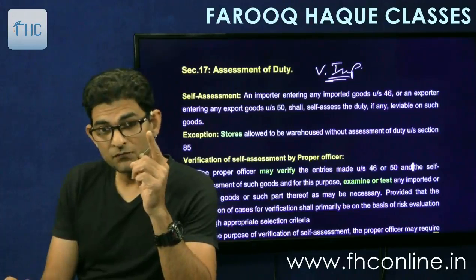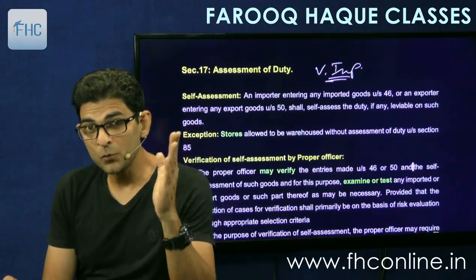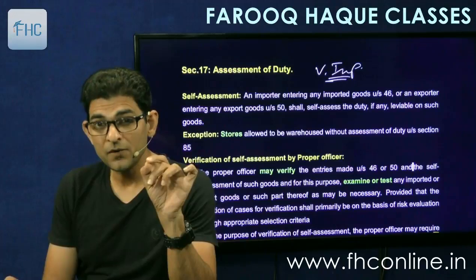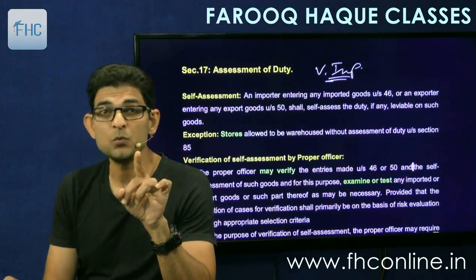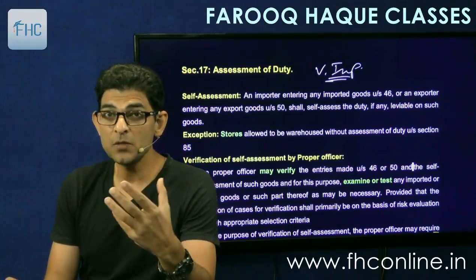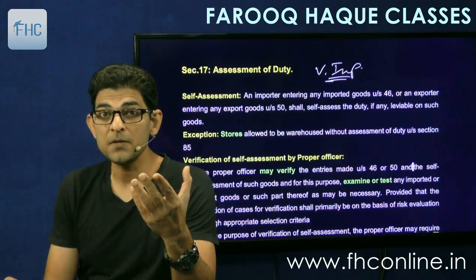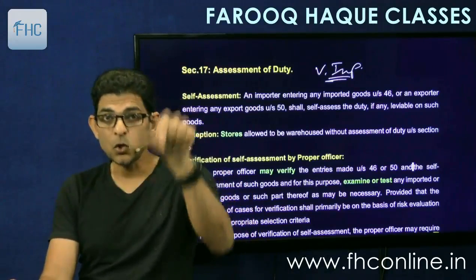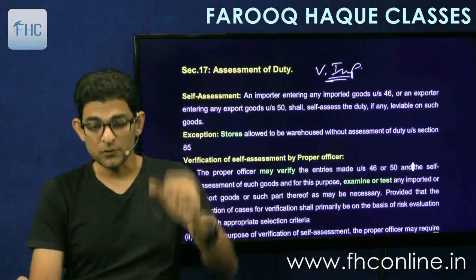Section 17 says that when you file your bill of entry, the goods are imported into India and the assessee files the bill of entry. So in that bill of entry, he has to make a self-assessment of duty. Self-assessment means you yourself have to assess the duty payable on the imported goods or the export goods, as the case may be. And you have to mention that assessment in the bill of entry itself. There is a column of assessment there. You have to enter the details. So that is the first point.